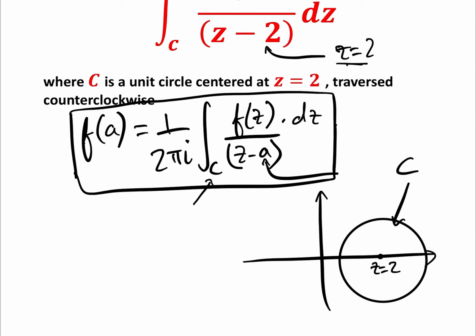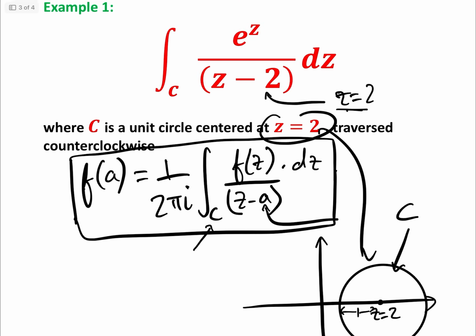So this here is C. z equals 2 is the centre. It's the unit circle, i.e. it's got radius of 1. Not that that matters. All that matters is that z equals 2 is inside that circle. And therefore, we cannot use Cauchy's integral theorem. We have to use Cauchy's integral formula.